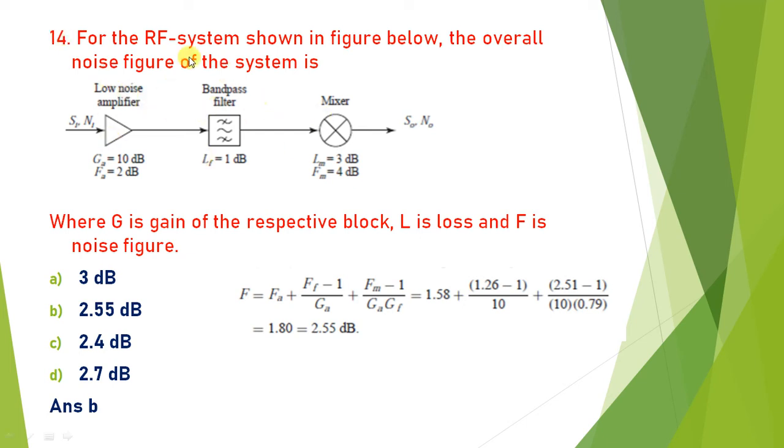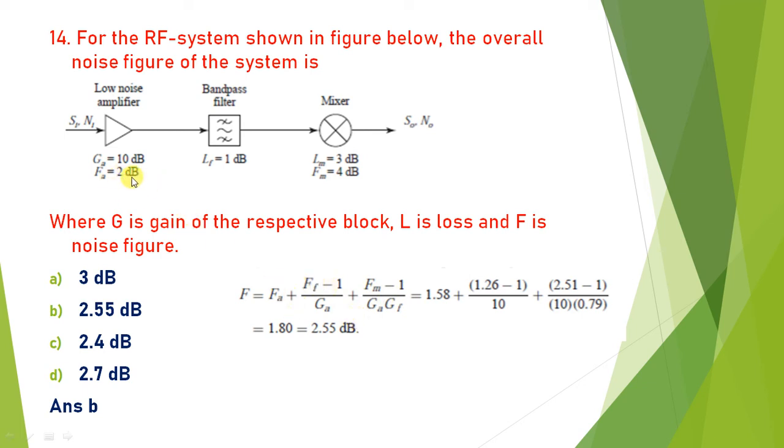Here the system is given. What is the overall noise figure that we have to find? The first stage is the low noise amplifier, whose noise figure and gain are given. The second stage is a band pass filter, whose noise figure is also given, and the mixer has its noise figure and gain given. This is the equation of overall noise figure: F equals noise figure of first stage plus noise figure of second stage minus 1 divided by gain of first stage plus noise figure of the third stage minus 1 divided by gain multiplication of first and second stage. Here FA is given as 2 dB.